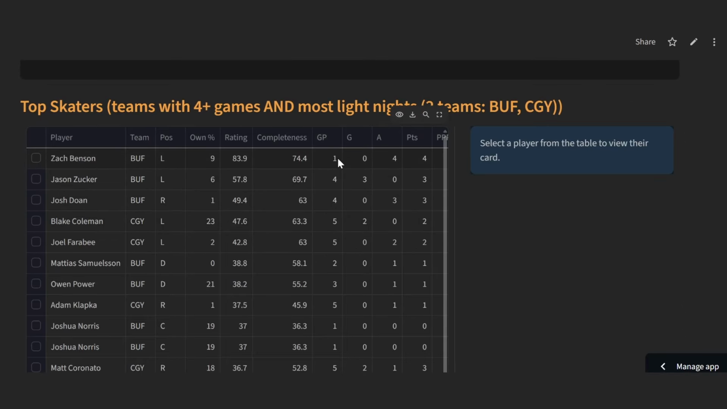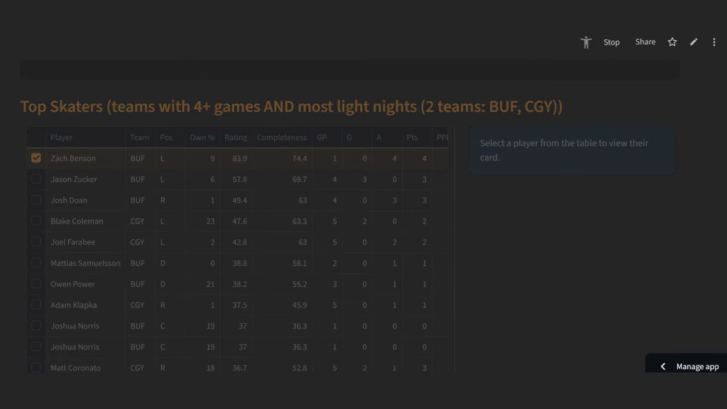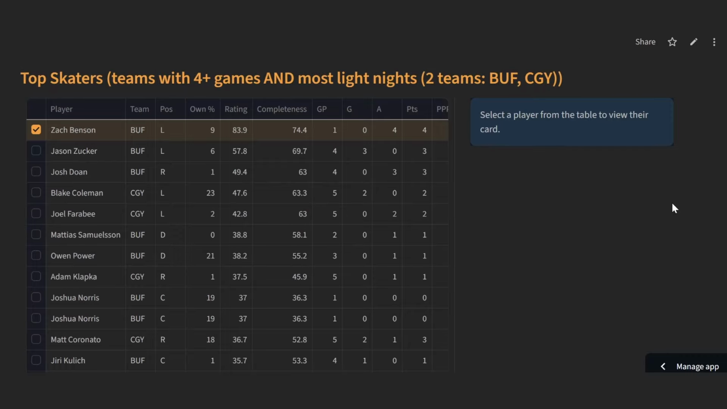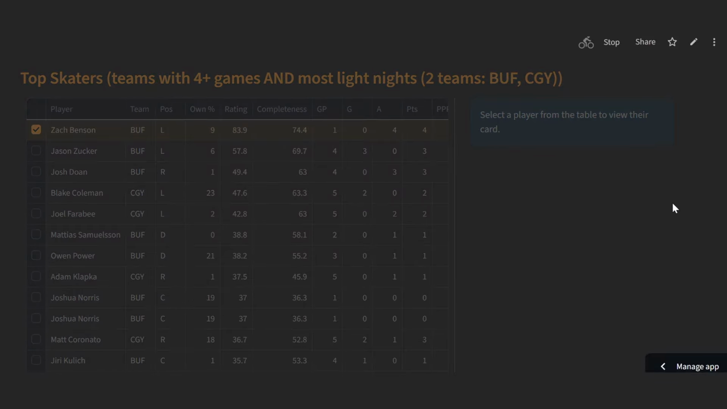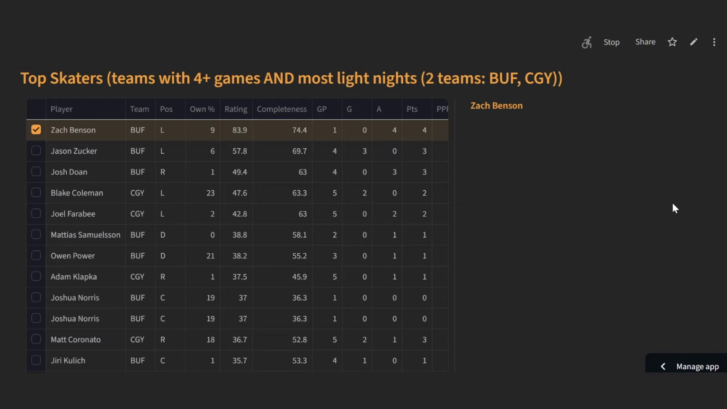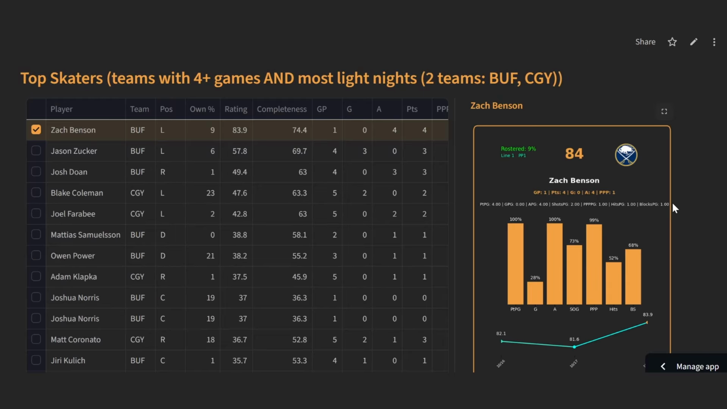Zach Benson, it's been 1 game, but he had 4 points in that 1 game. So a really nice showing from Benson. He is line 1 and power play 1, so that's worth noting. He's a skilled player, very undersized, very small, isn't going to get you any peripherals for the most part. He does have a hit and a block in that 1 game, but again, small sample size.